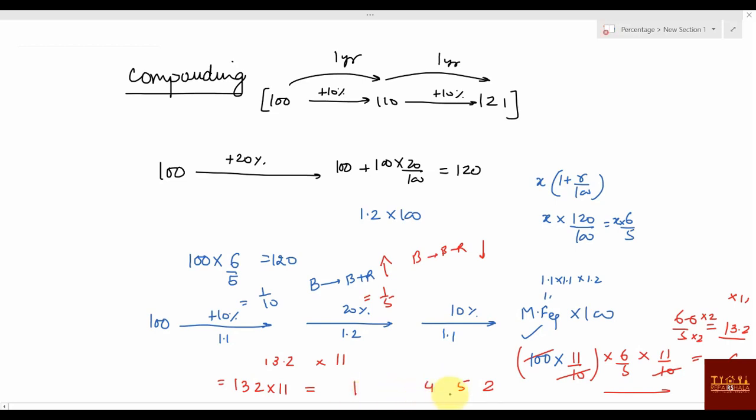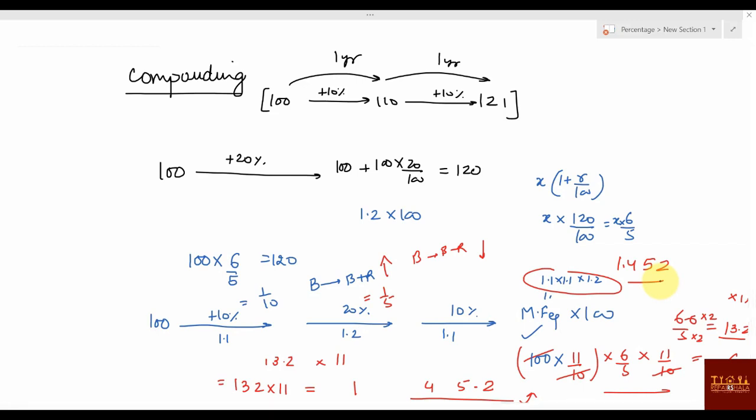So this is the value, 1452, when you do 132 into 11. If you are doing 13.2, you put one more point, so you can say 145.2 will be the answer. If you multiply this multiplying factor, what value will you be getting? You will be getting 1.452. If you want to check, you can check also. It will become 1.452. So this is compounding. This is happening in the increment case.